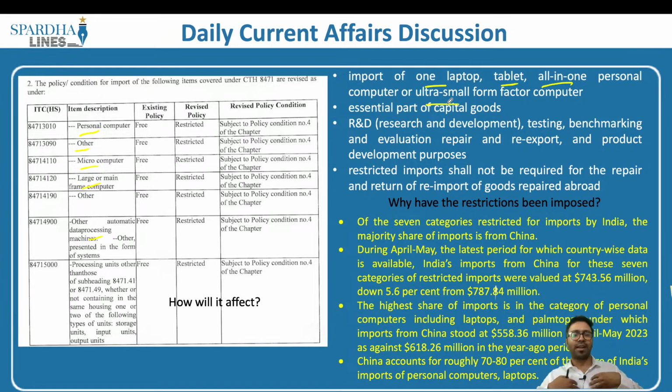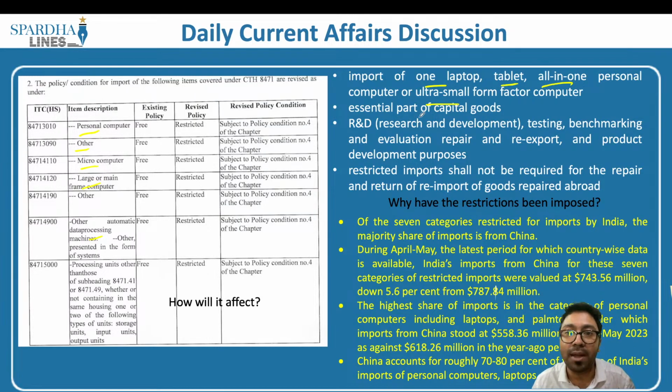Let's say I've traveled to the United States of America, or to China or any other country, as a tourist. While I go there, I can also bring these tablets, laptops, and so on. So as part of the baggage route, I would be able to get it. So imposition or restriction is not present in this particular parameter.